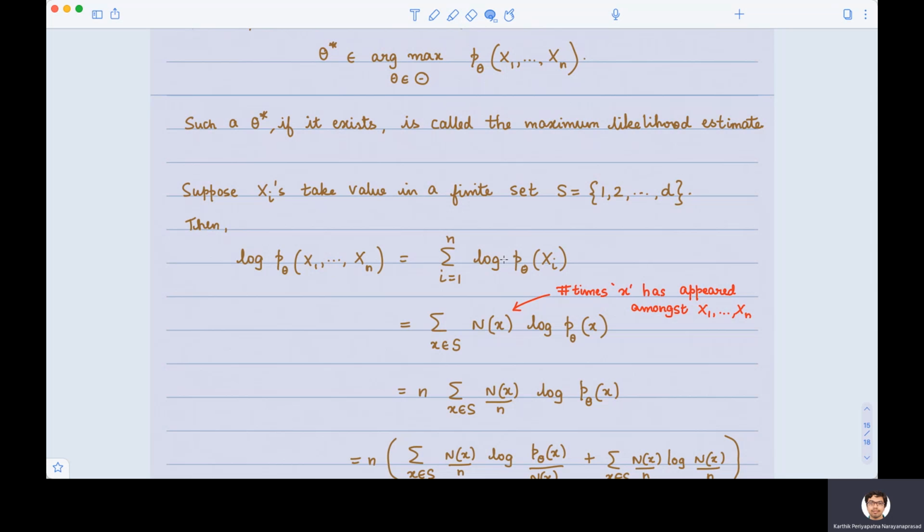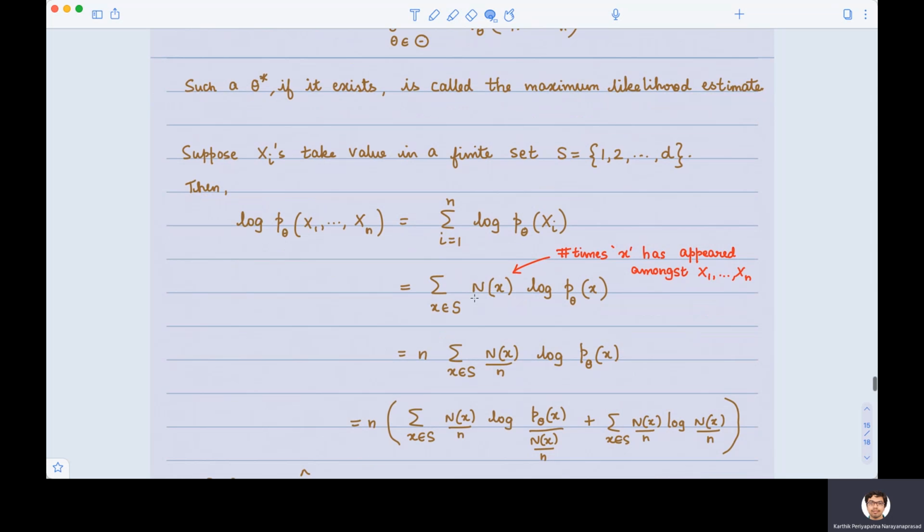Okay, now this summation of the logarithm of p of xi's can be written in another nice way. You count how many times little x has occurred amongst x1 through xn. So x1 through xn are all elements from this set S, 1, 2, 3 up to D. Some of them can be 1, some of them can be 2, some of them can be 3, etc. Some of them can be D.